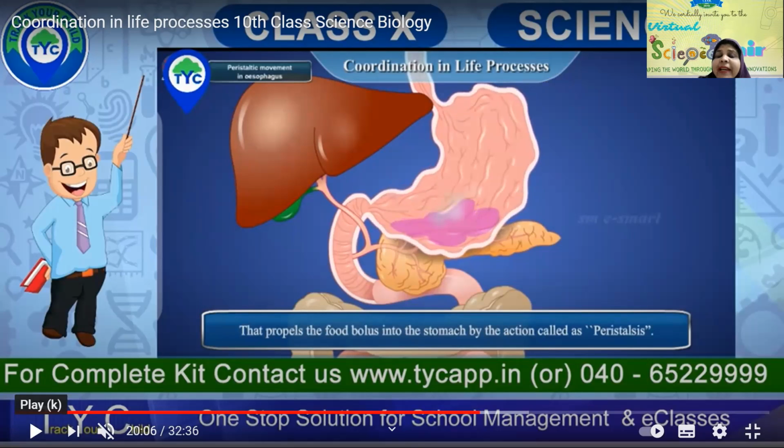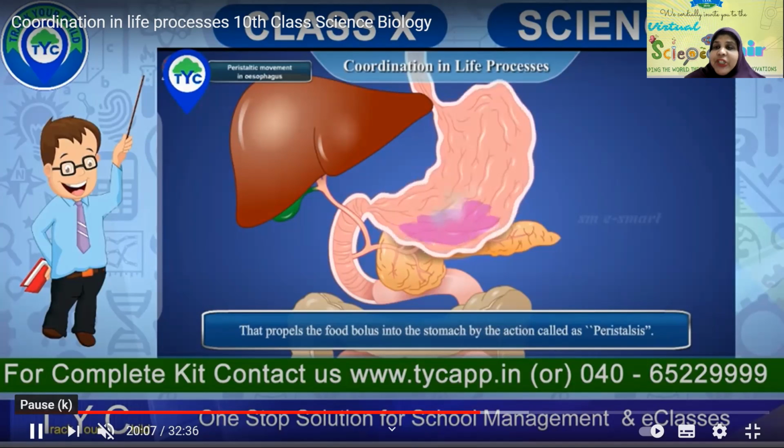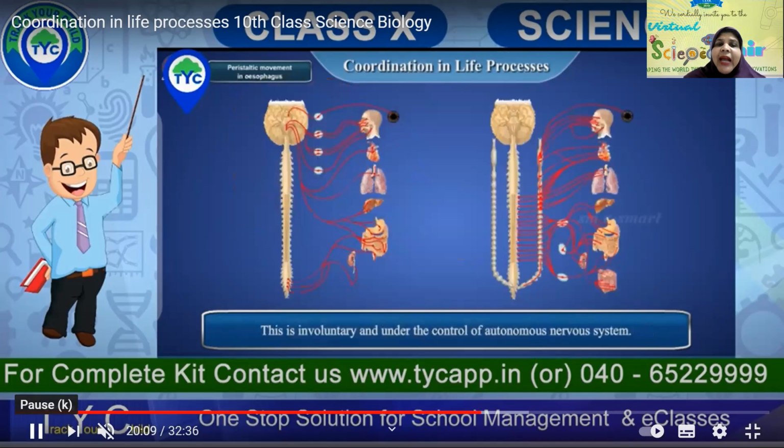So what is peristaltic movement? When you get short questions, don't get confused. You have understood it very well, how a potato was moving through a tube by peristaltic movement. Similarly, the bolus is nothing but the food that you eat. It is moving from the esophagus into your stomach by an action called peristalsis. And this is involuntary, under the control of the autonomic nervous system.